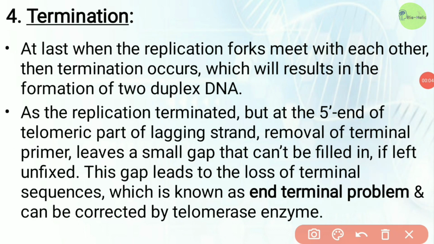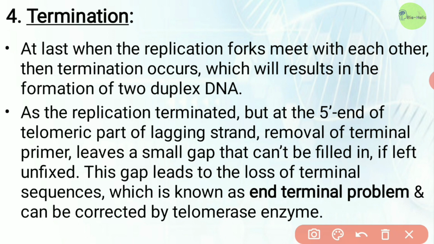Now, into the termination phase, when the replication forks meet with each other, termination occurs and it results in the formation of two DNA strands. But at the 5' end of the telomeric part, that means the end part of the lagging strand, the removal of the terminal RNA primer leaves a small gap.